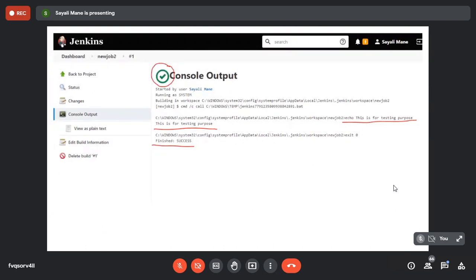a project. Okay. Now who is the user? This is my name. So on your laptop, your name will be there. Okay. Next one. See here, go from the last line. Finish success. Success indicates that you have successfully built a project, and this is for testing purpose. So this is the line that you have simply typed in the command box. Okay, done. So understood how to create a build project.